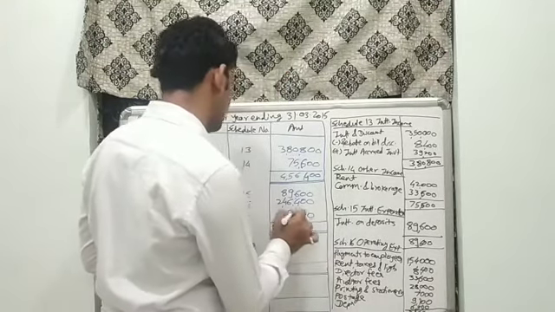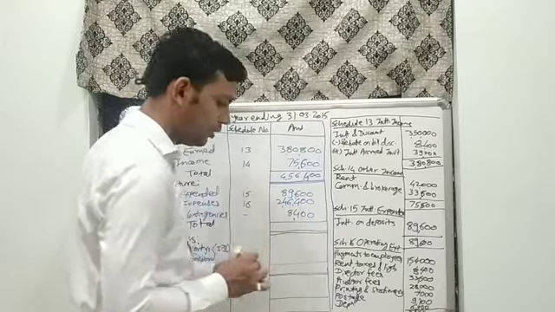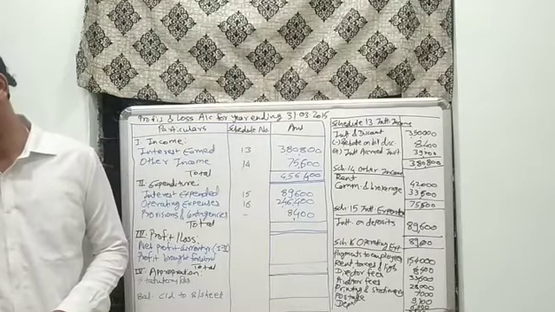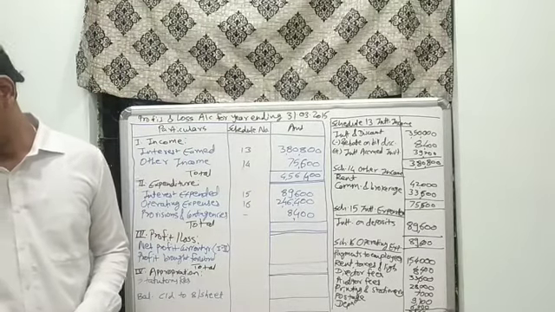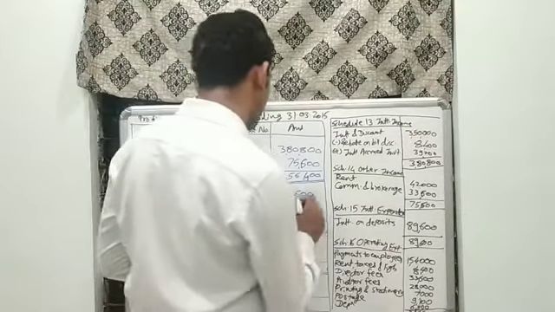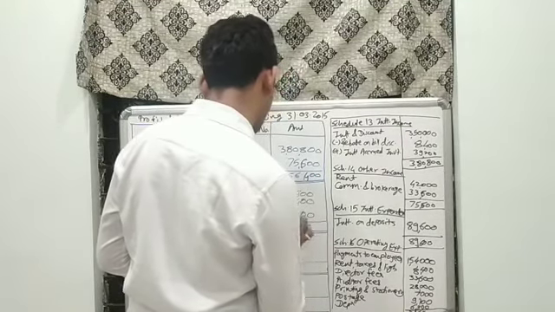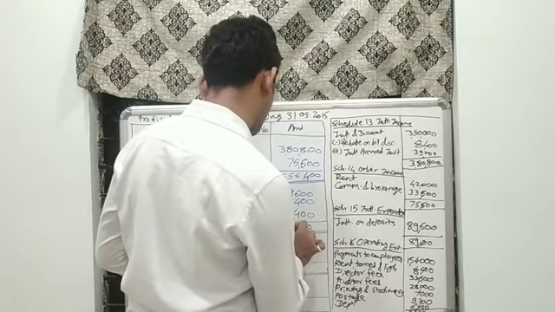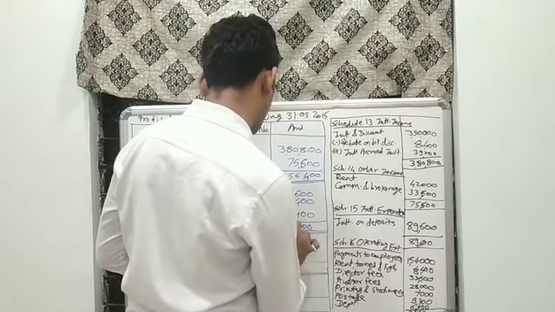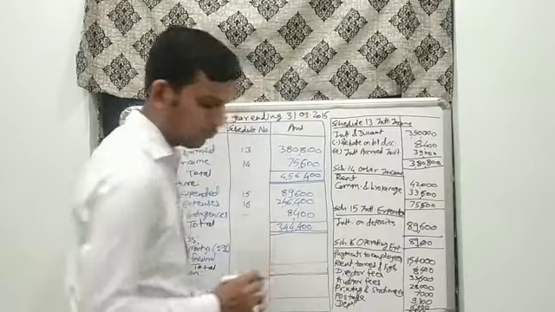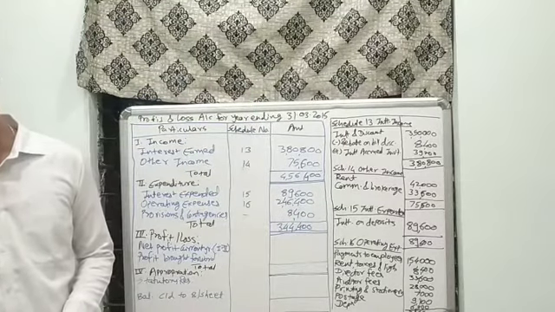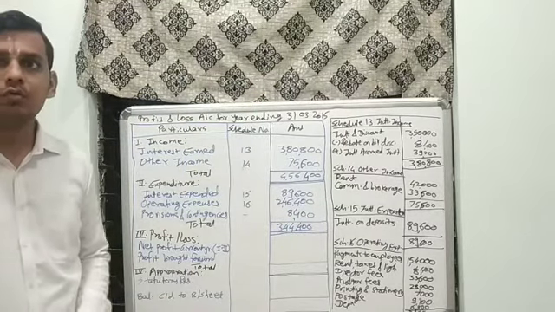This is the provision which we have to create. Then we have to make the total as all heads are covered. So the total would be 3,44,400.